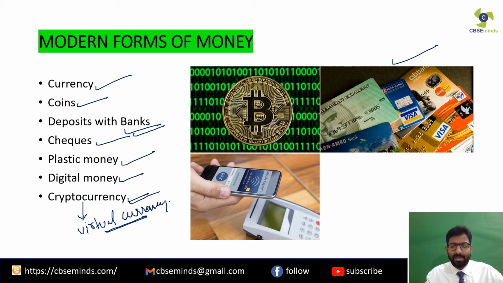Clear? So if I have certain cryptocurrencies, they are going to be in a very complex form of codes. I'll be talking about cryptocurrencies in detail in a separate video lecture where I'll be dealing with this topic separately.